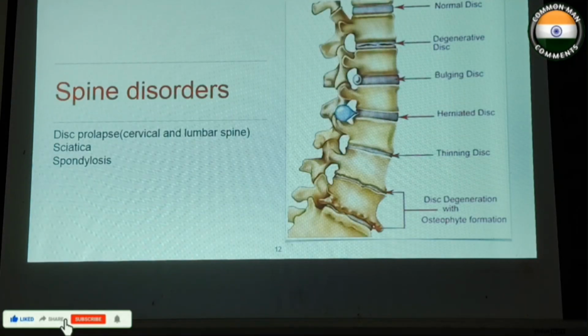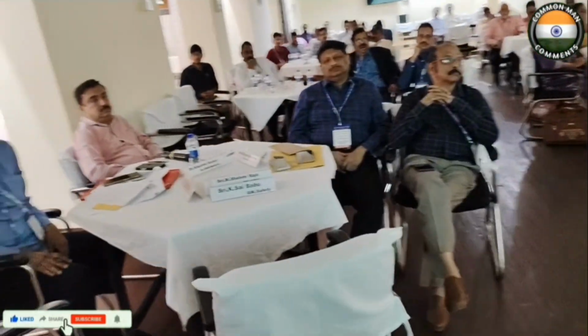So talking about spine disorders, it includes disc prolapse, sciatica, and spondylosis. Most of them are disc bulges we get, and also in late stages we will be getting degenerations. Talking about cervical disc prolapse, some of the red flag signs include upper limb weakness, gait instability and balance issues, numbness and tingling, reflex changes, bowel and bladder dysfunction. This is what we see in an MRI, and this is the disc that is going to press over the spinal cord.